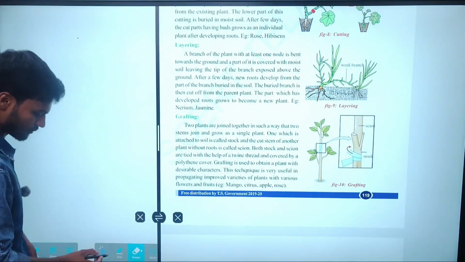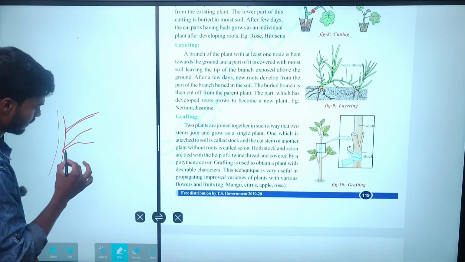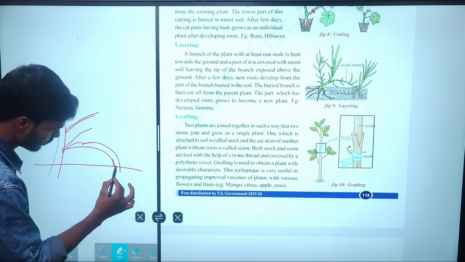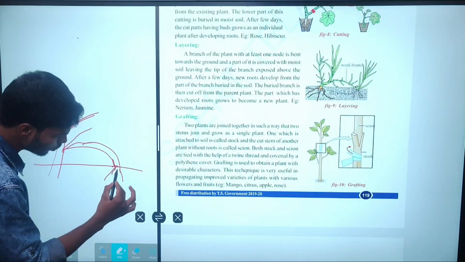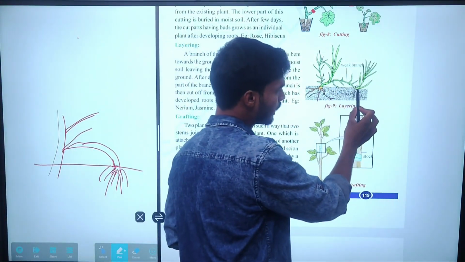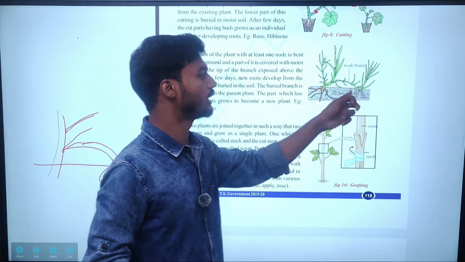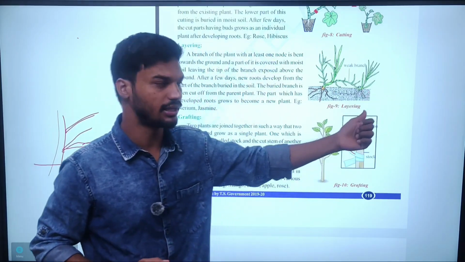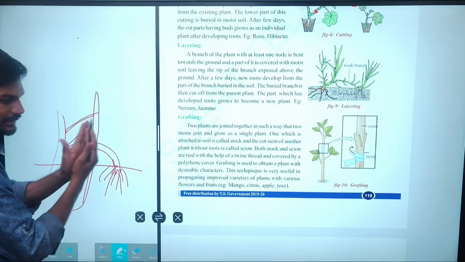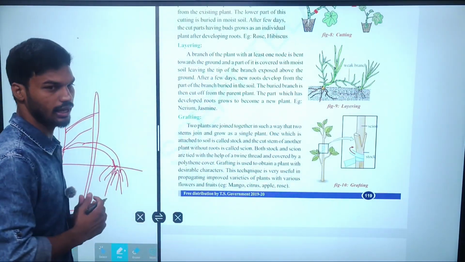Simply look here. You take the grass. So these were the leaves. When the leaves touch the ground, immediately the new roots will start rising from the leaf. Whenever the leaves bend towards the ground and touch it, root development takes place. After some time, it is detached from the parent body, completely separated, and a new plant is able to rise. That is known as layering.